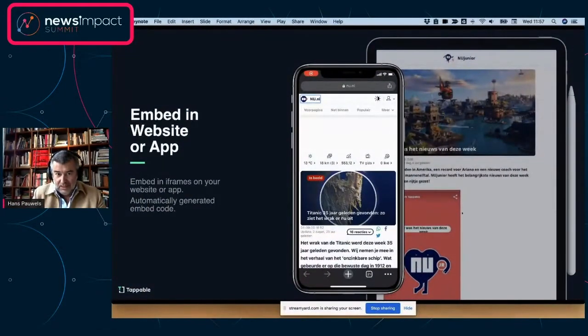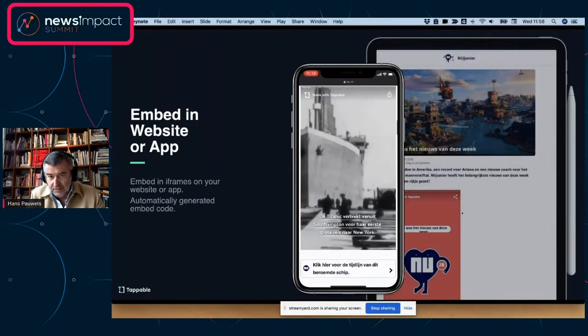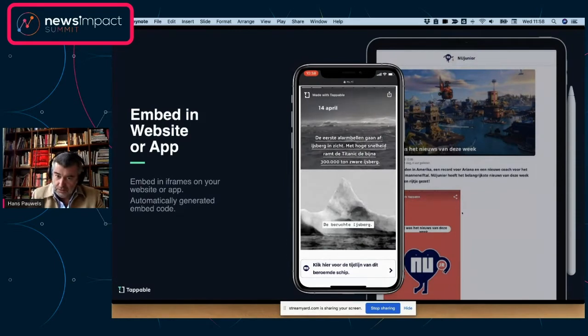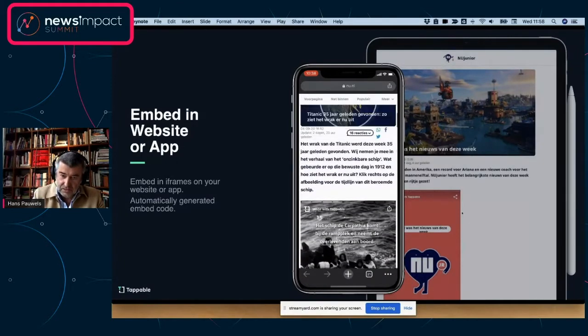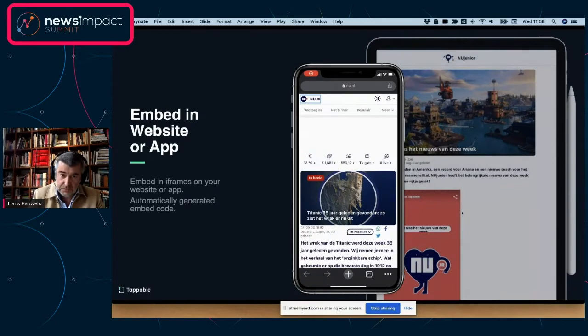A bit more technical: some of our customers, and this is Nu.nl in Holland, actually embed their stories into their articles, as you can see here. That's both in the app and on their website as well. So users get the story experience right in the app and on their websites.